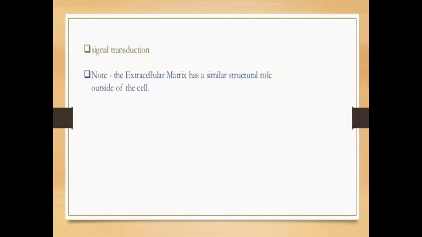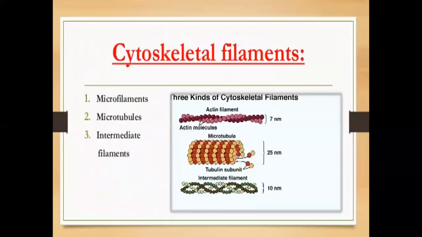Signal transduction. Note the extracellular matrix has a similar structural role outside of the cell. Cytoskeleton filaments: microfilaments, microtubules, and intermediate filaments.